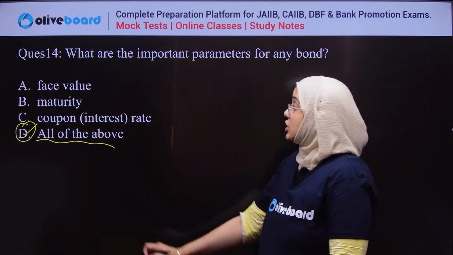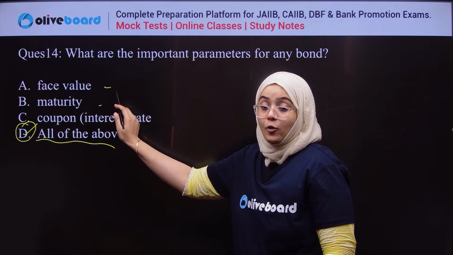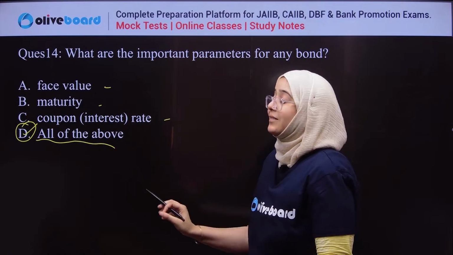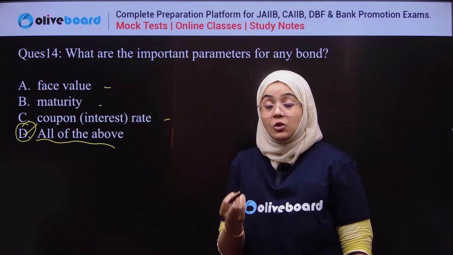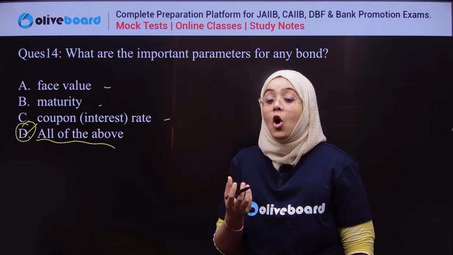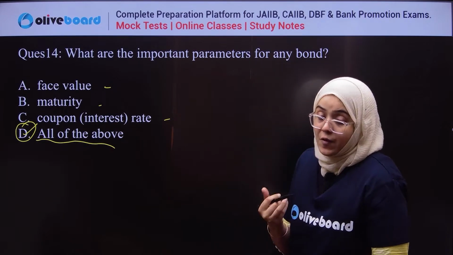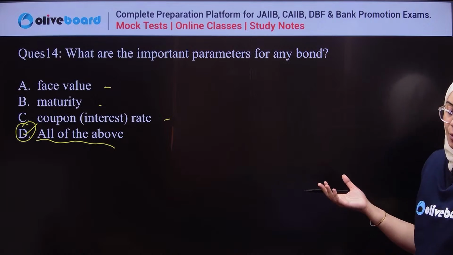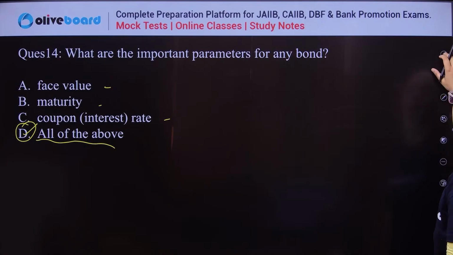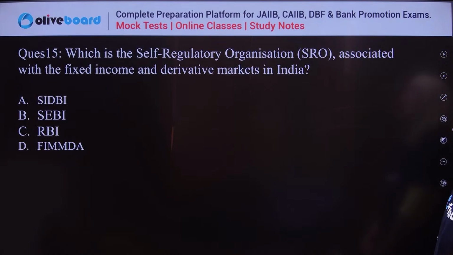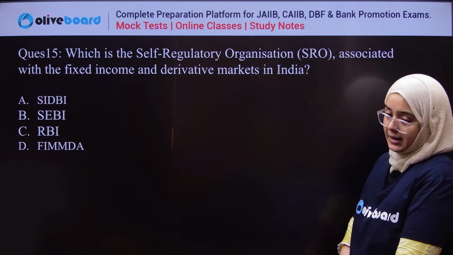Clear? So on which date it is maturing, what is the amount of the bond, and what is the fixed coupon or interest rate which a bond holder can receive. These are the things they look at in any type of bond. Clear? Okay. Next question. Which is the self-regulatory organization associated with fixed income and derivative markets in India?